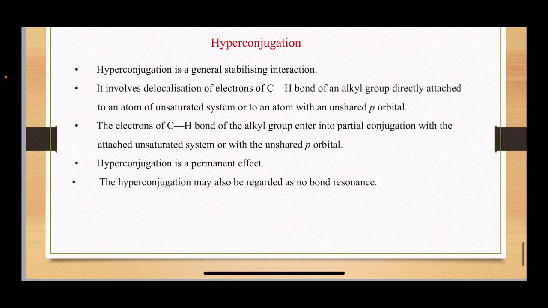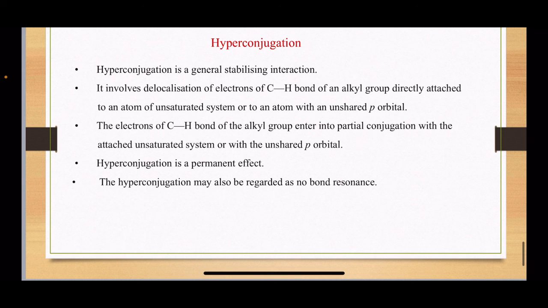Now the most important concept is hyperconjugation. Hyperconjugation is a general stabilizing interaction. It involves delocalization of electrons of the CH bond of an alkyl group directly attached to an atom of an unsaturated system, or to an atom with an unshared p orbital. So the electrons of the CH bond of the alkyl group enter into partial conjugation with the attached unsaturated system.